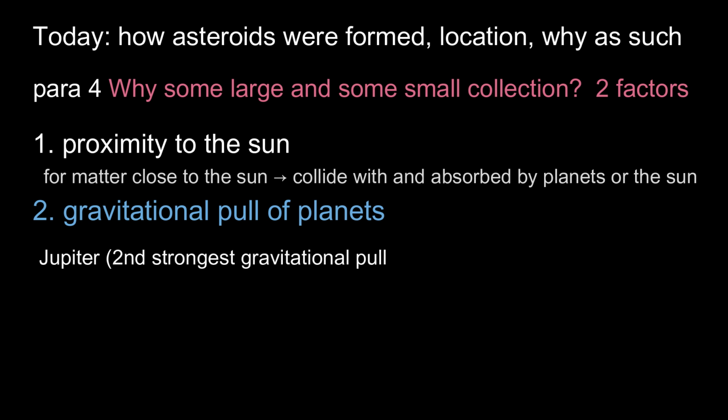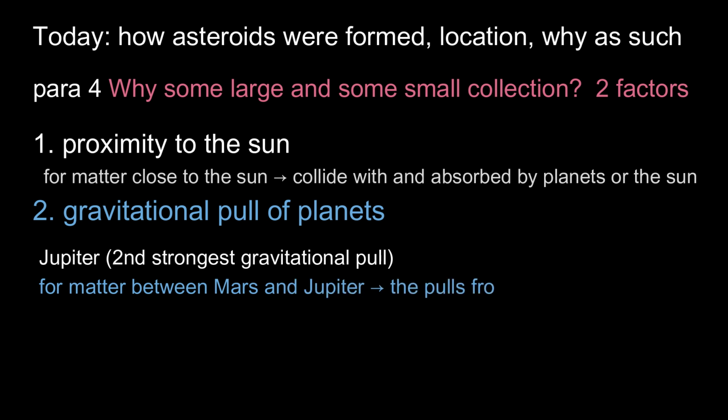So, because Jupiter is so much bigger than other planets, it exerts a much stronger gravitational pull than anything in the solar system besides the sun. Any material that is located between Jupiter and Mars is going to experience a strong gravitational pull from both Jupiter and from the sun and inner planets.